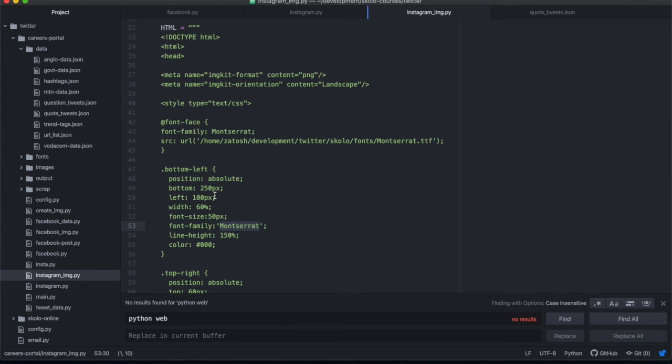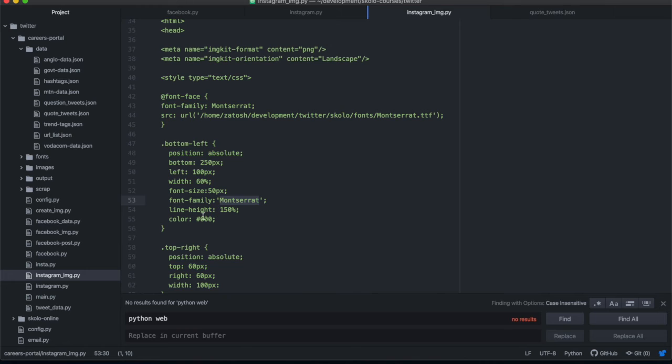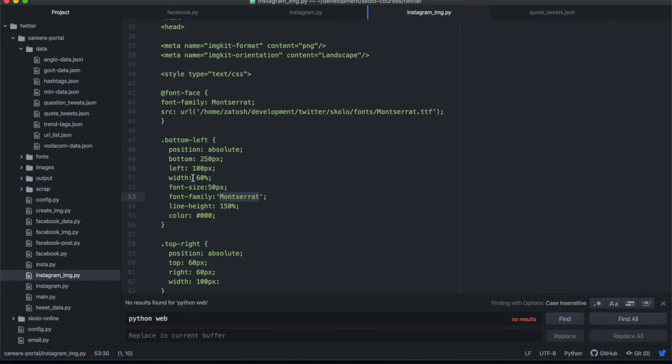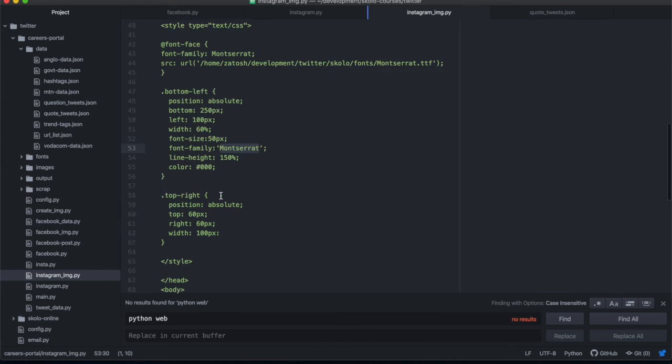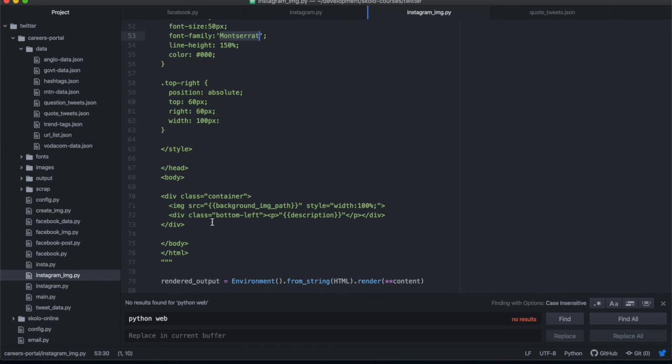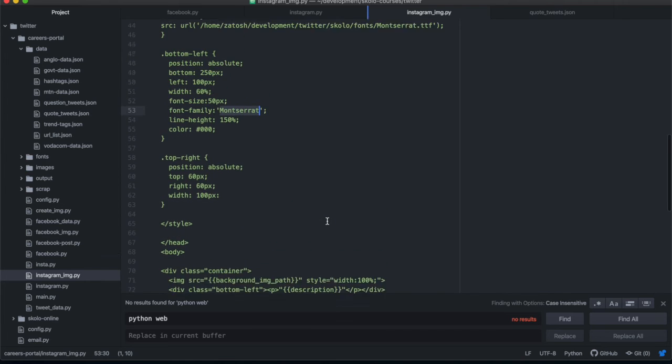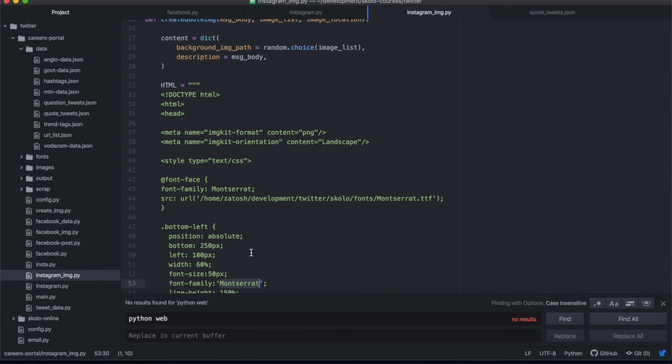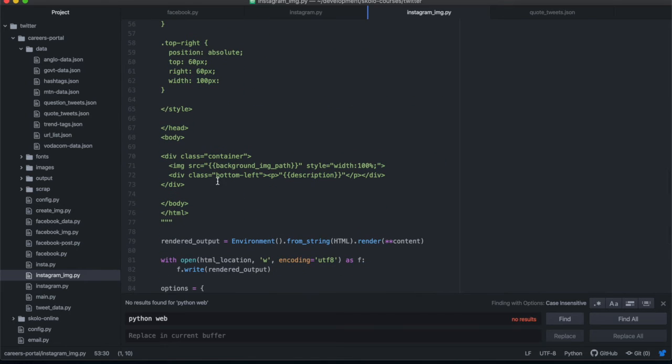But I'm going to use just one font because I'm only typing one paragraph in here. And you have a line height over there and the color, and this way, if you want to write with a different color, 000 is going to be black. All right, and this is the little bit of CSS that I've written in here for that bottom left description. Okay, so we basically build an HTML object, very simply, inside of a container, and this is the background image of that, and then this is the text that's going to be written in the front. Okay, that's very, very simple.